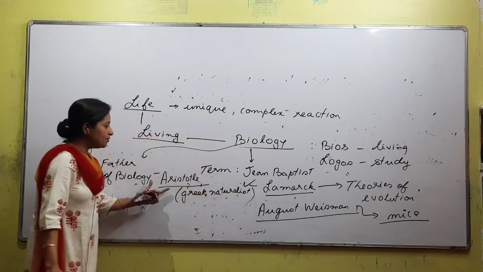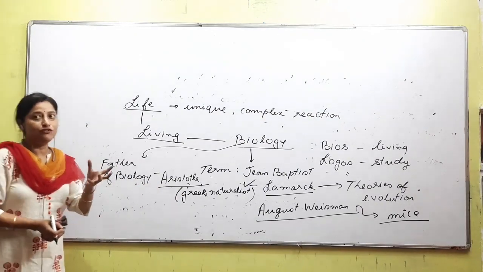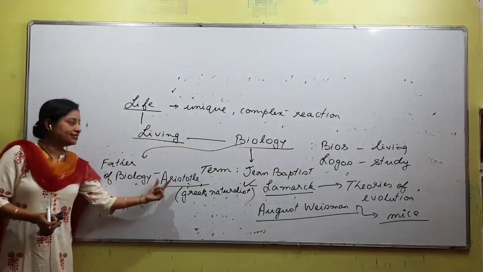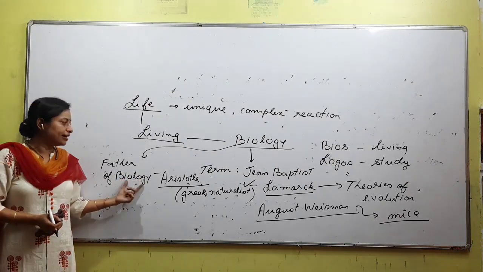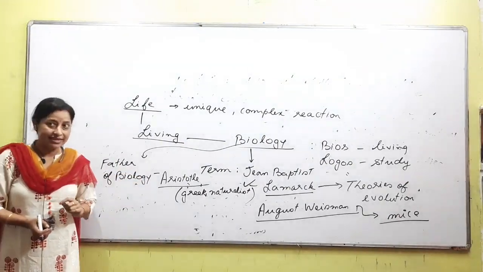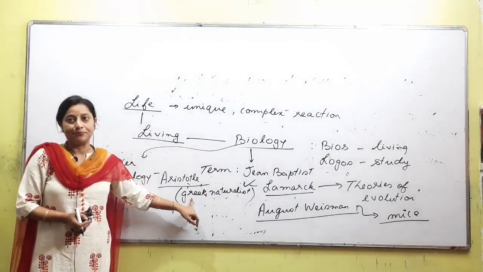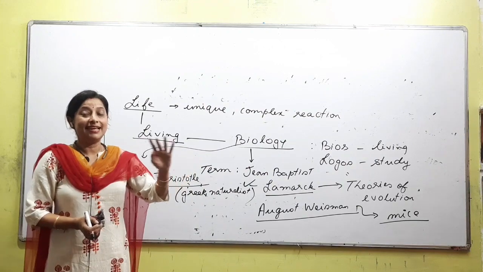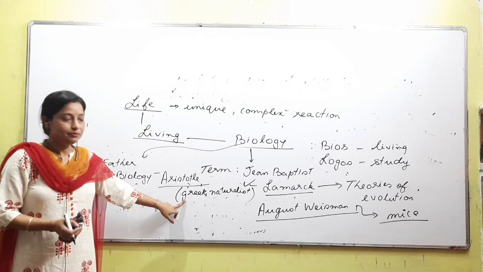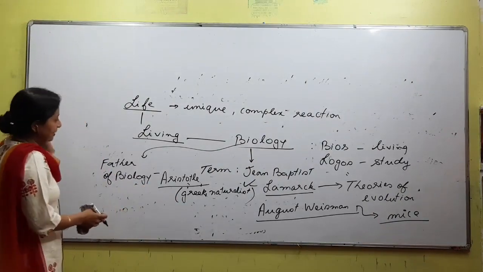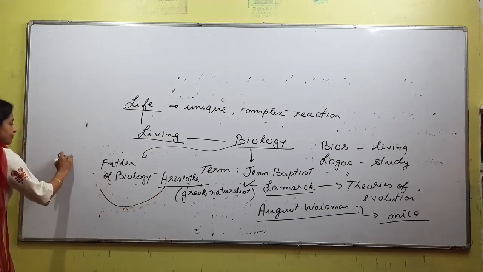So when I am talking about Aristotle, this point is important from examination point of view. We have an idea, the father of biology, who is it? That is the most important question from this part. What do we study? Father of biology is Aristotle. But from entrance point of view, the question that comes is: this Greek word, Aristotle was Greek, he was not Indian obviously, right? So do not miss this word. Is it clear? So father of biology is Aristotle, who was also considered as father of zoology.